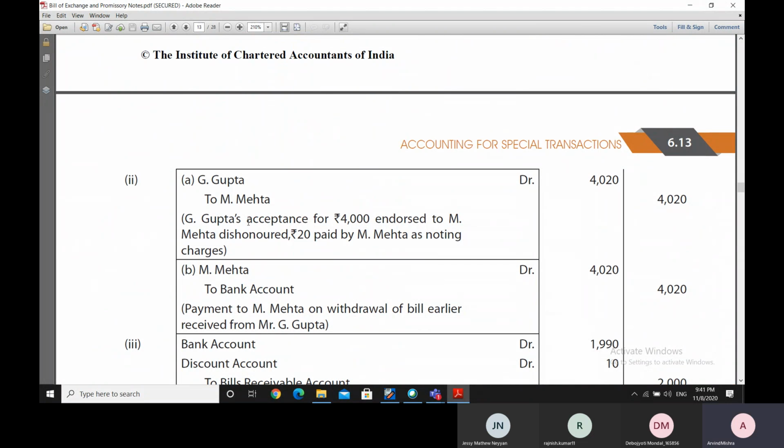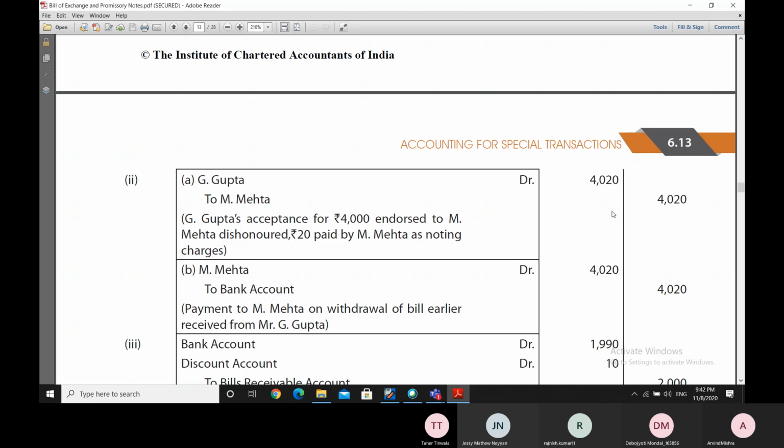Mr. Katrak had endorsed Mr. G. Gupta's acceptance of 4,000 to Mr. M. Mehta, but Mr. G. Gupta has dishonored that bill. So Mr. G. Gupta's account will be debited to the extent of 4,000 rupees, plus also the 20 rupees noting charges, because he was the acceptor of the bill. So he has to ultimately bear the noting charges. And against this, Mr. M. Mehta's account is being credited,